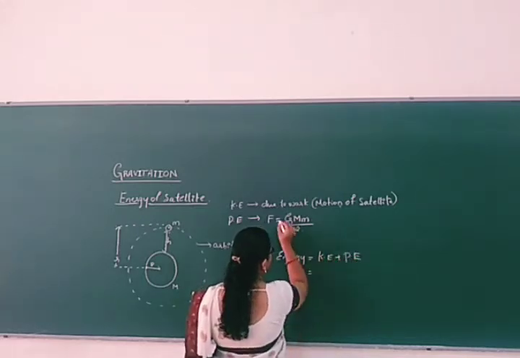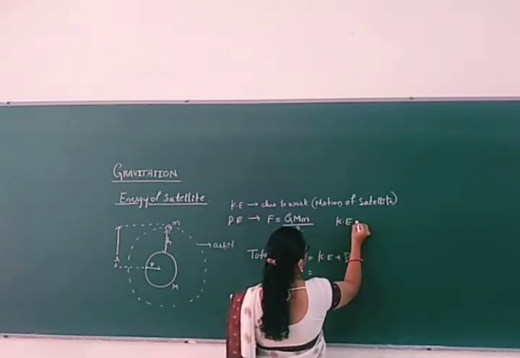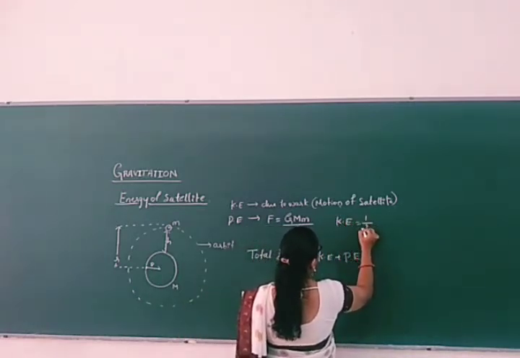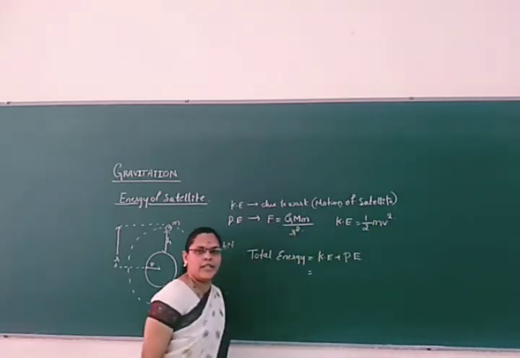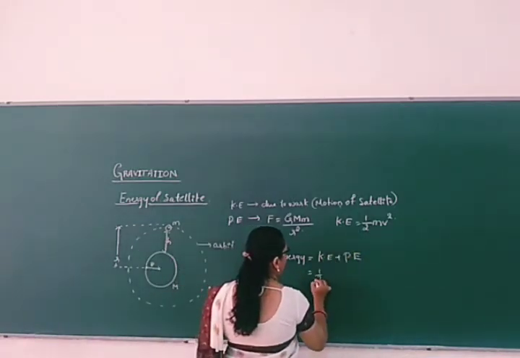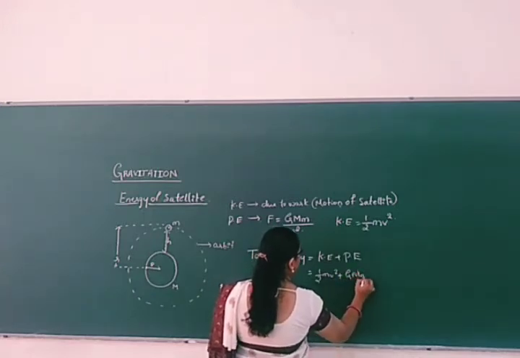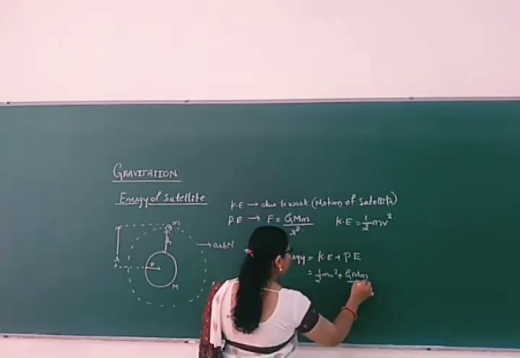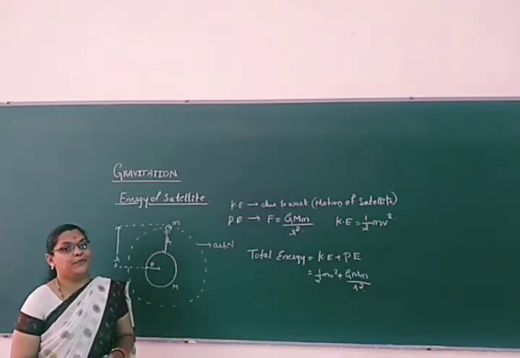So what is the kinetic energy here? How will we write kinetic energy? General kinetic energy is what? Half mv square. Right? Now what about the kinetic energy here? Is it half mv square and GMm by r square? Is it true? No. It is not true.